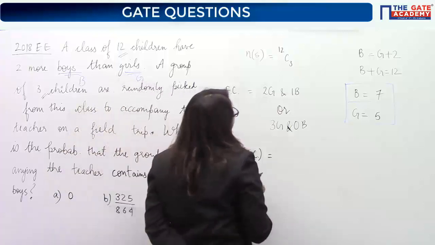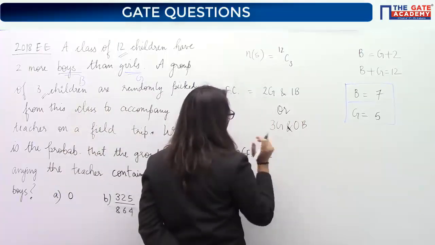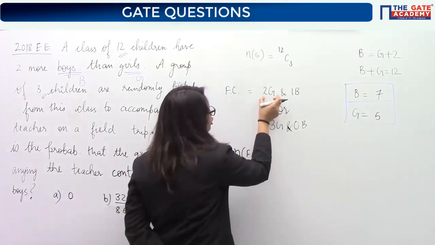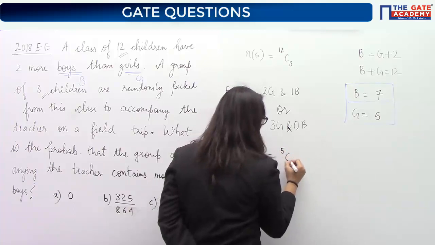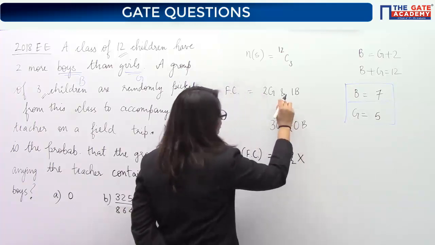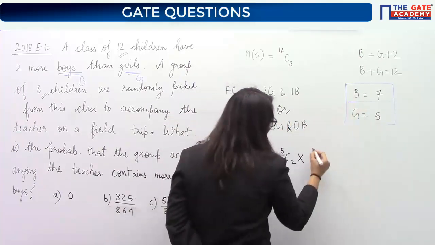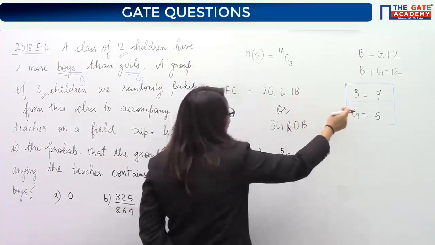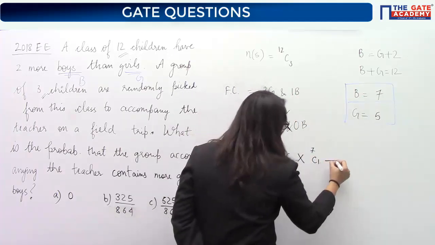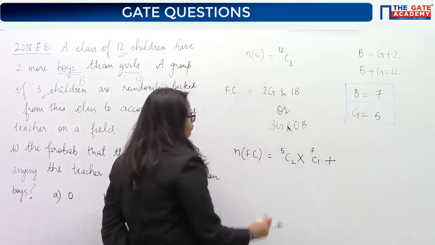So for this case, the favorable cases will be: for getting 2 girls from these 5 girls, the number of ways is 5C2, and because of this AND we will multiply with 7C1. 2 girls from 5 and 1 boy from 7. And then there is an OR, so I'll add it with 3 girls.